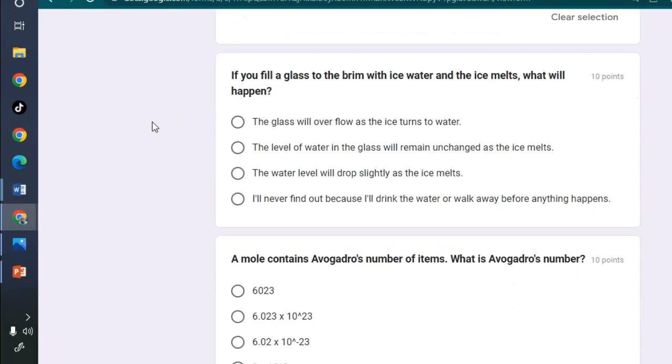The other question asks, if you fill a glass to the brim with ice water and the ice melts, what will happen? So you are asked that you fill a glass. I don't know how I can illustrate that, but you have a glass of water, then you put in an ice cube.